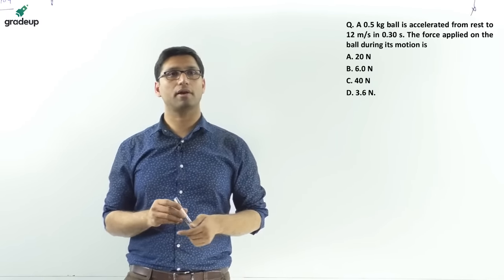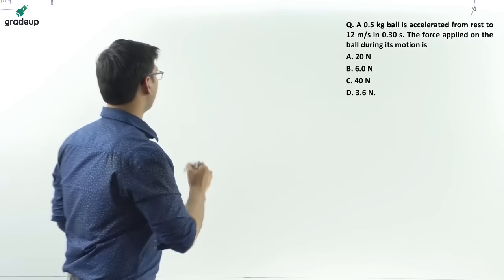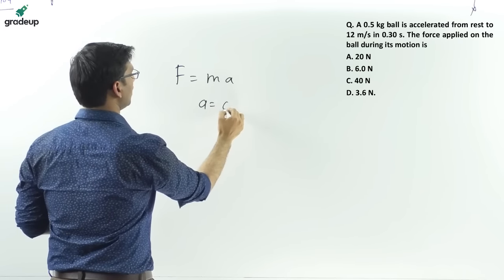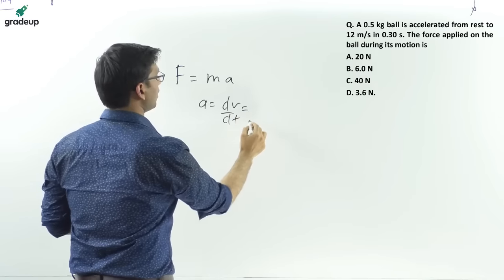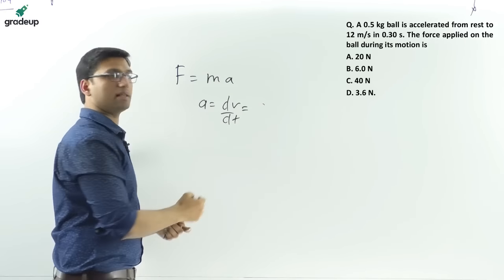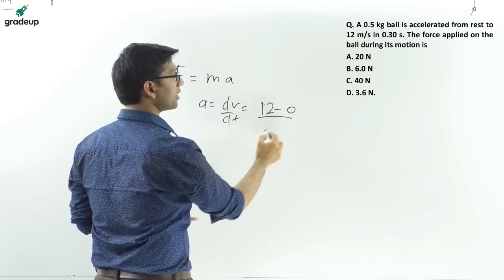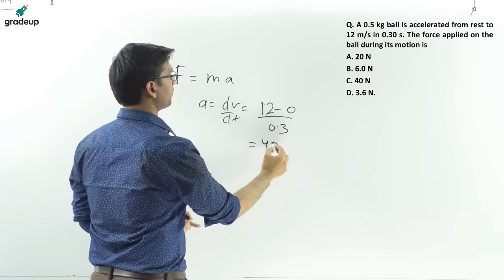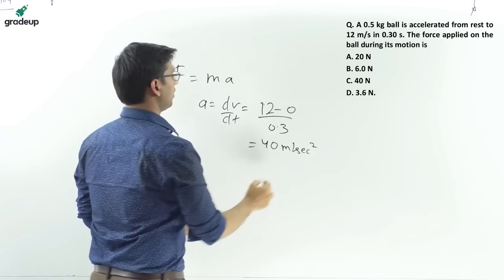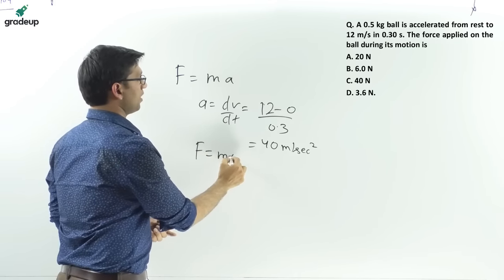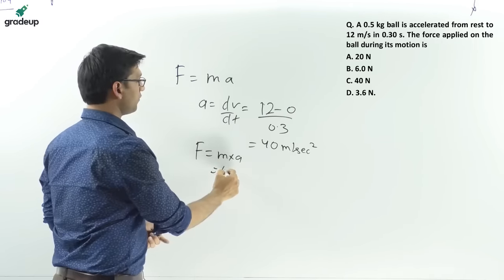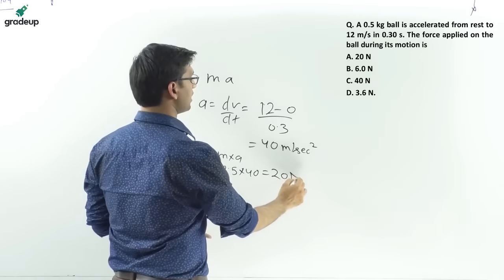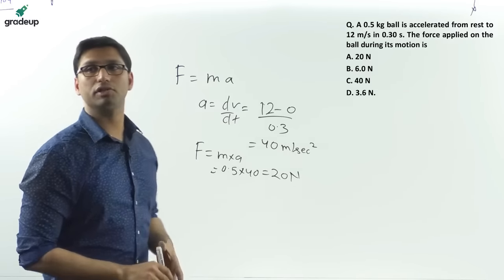Yes, for this question, what is the answer? Now this force will be equal to, we know that force is equal to m into a, acceleration will be equal to dv by dt. What is the change in velocity? Change in velocity is equal to 12 minus 0 over 0.3, so this will be equal to 40. So force is equal to m into a, mass is given to you, mass is 0.5. So 0.5 into 40, this will be equal to 20. So 20 Newton will be the answer. This was again a very easy question.